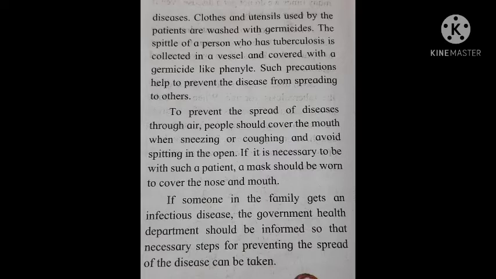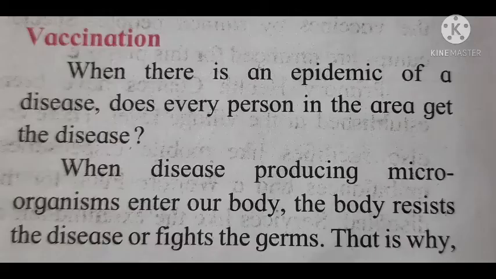The next topic is vaccination. When there is an epidemic of disease, does every person in the area get the disease? Of course not. Epidemic means the widespread of disease in the area, and that is why vaccination is necessary.